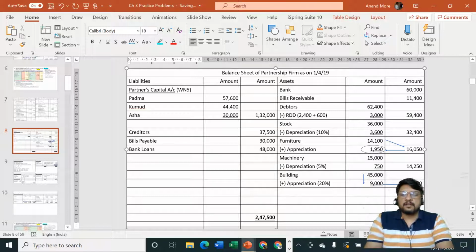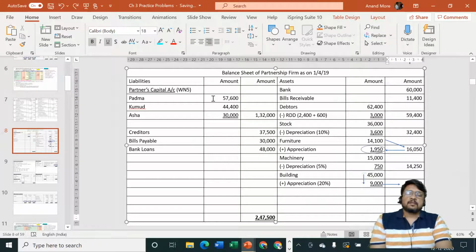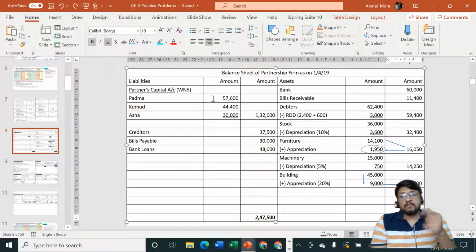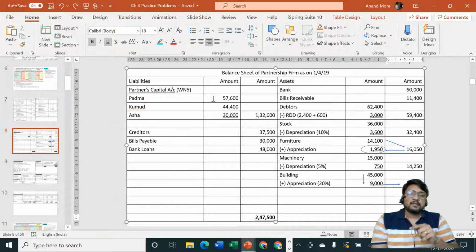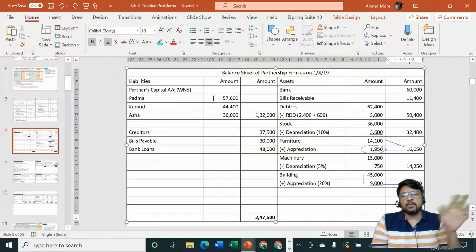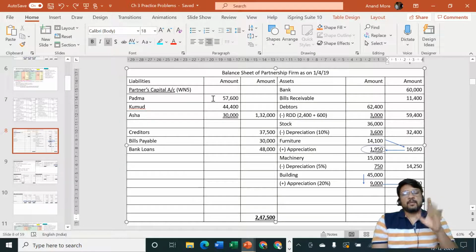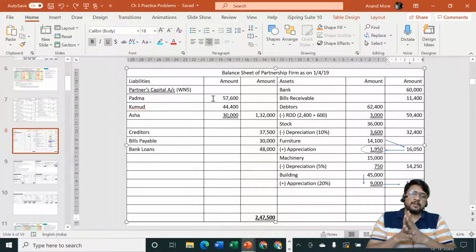Since I am considering the teaching part, and since it is the second problem, and since I wanted to show the effect in journal, effect in ledger, posting, inner column, outer column, that's why I have considered this point beyond what is asked in the question. But in examination you need not do all these different things. Whatever is asked, only that must be done. Journal, journal, ledger, ledger, balance sheet, balance sheet, only journal, only journal, likewise.